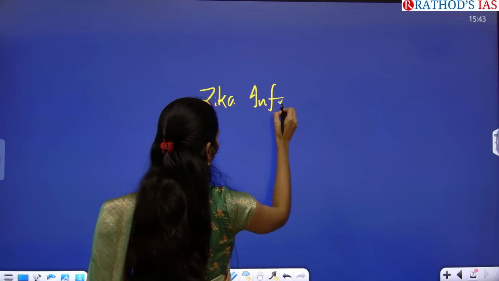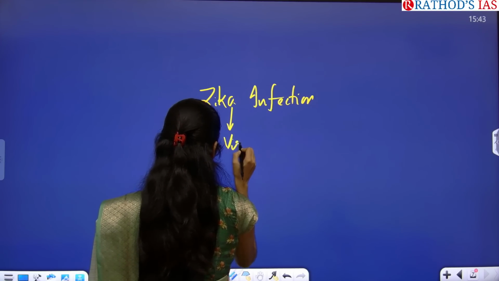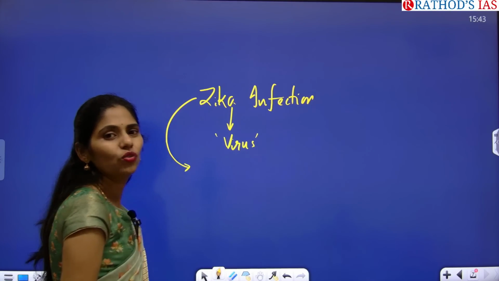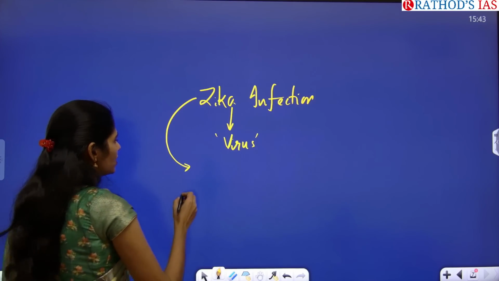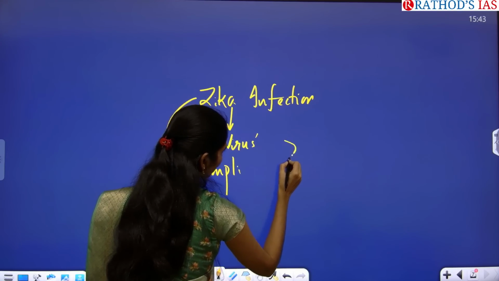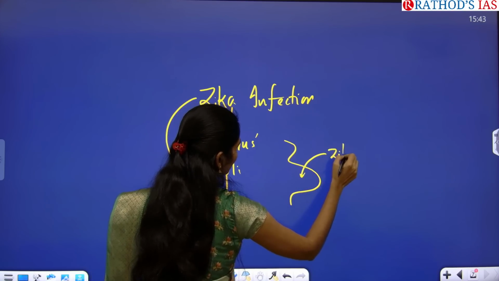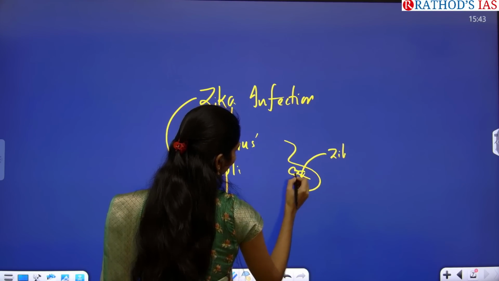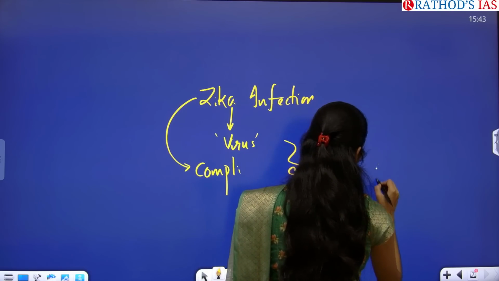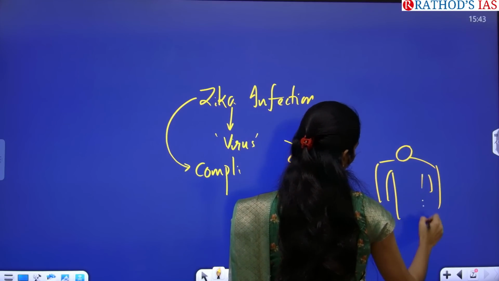Zika infection is also caused by a virus. It is not caused by bacteria. It is a viral infection. Here you have to see what the complications of Zika infection are. Whenever any pregnant woman gets the Zika infection, the baby in the womb will have complications, that is microcephaly, like this, a very small head, microcephaly.